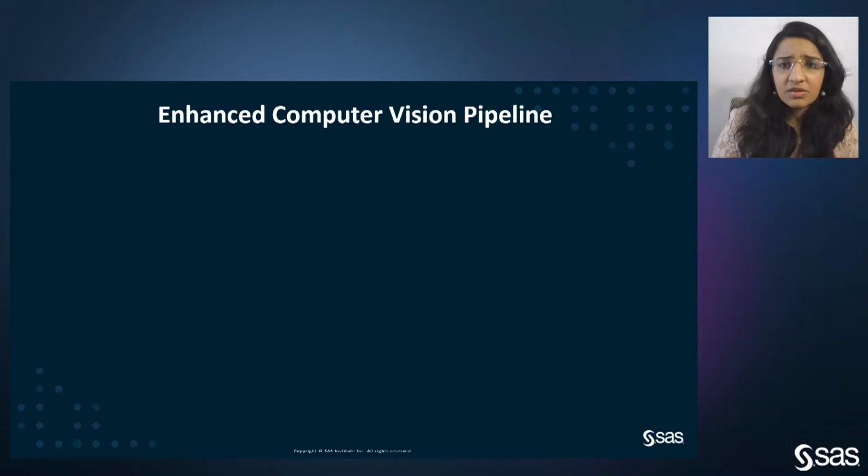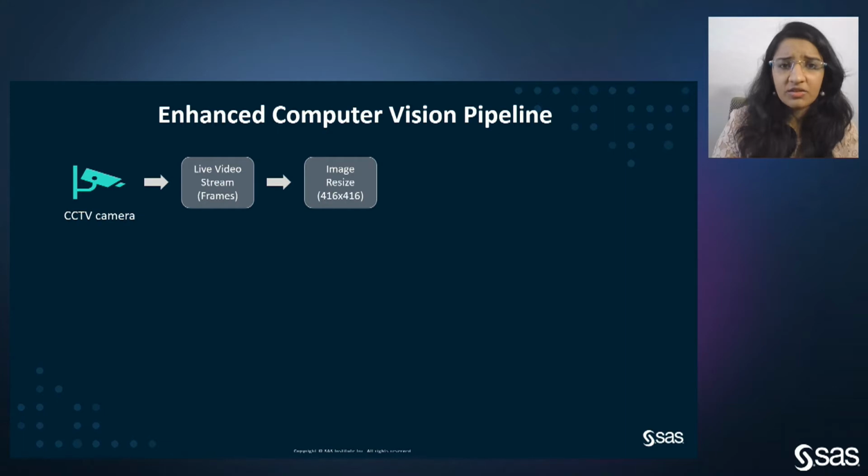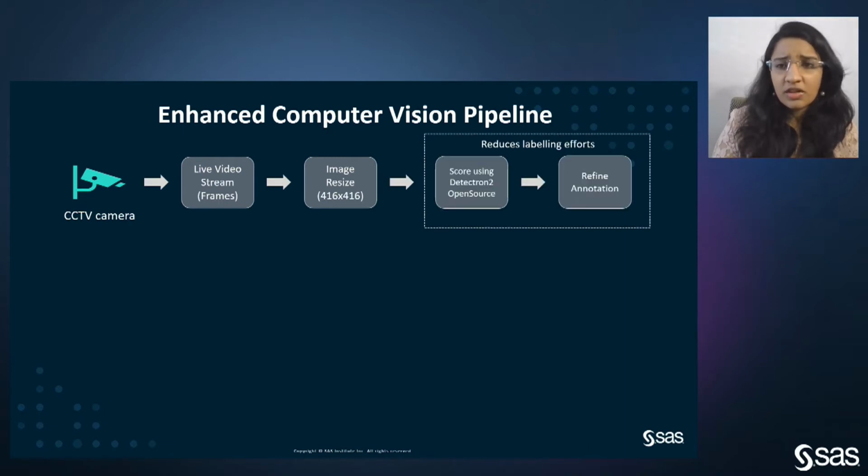Now, I will be discussing the computer vision pipeline, which has helped us build the solution. Starting off, we get the images from the CCTV camera, which is already present as security footage. Next, we resize the images to a size of 416 x 416. Once we have resized, it is important for us to label or get the training data for our deep learning models. In order to reduce the labeling effort, we have used the state-of-the-art Detectron architecture, which is an open source algorithm, to score and find out the number of individuals.